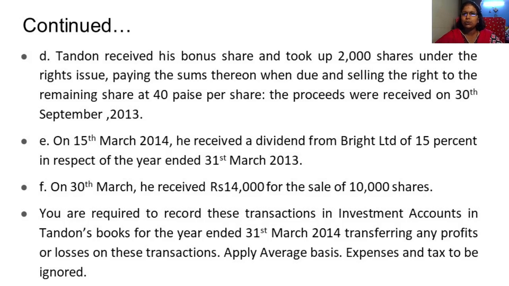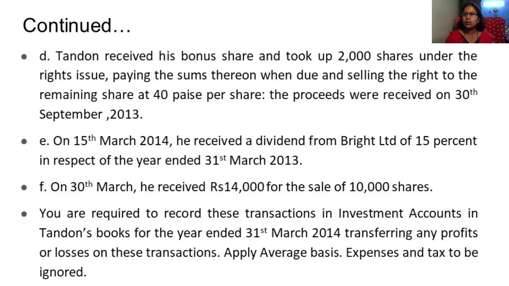On 15th March 2014, he receives a dividend from Bright Limited of 15% in respect of the year ended 31st March 2013. So at the end of the year, March, they have decided to give a dividend. How much percent? 15% on the shares held in the particular company.